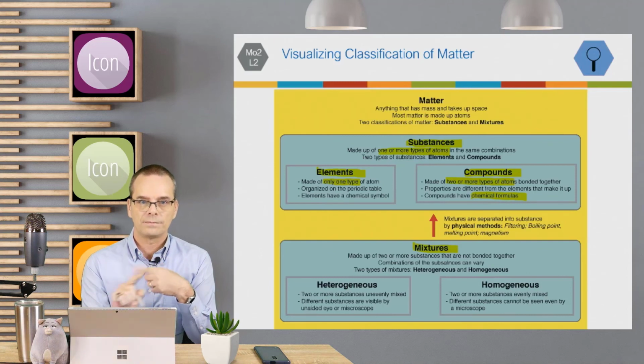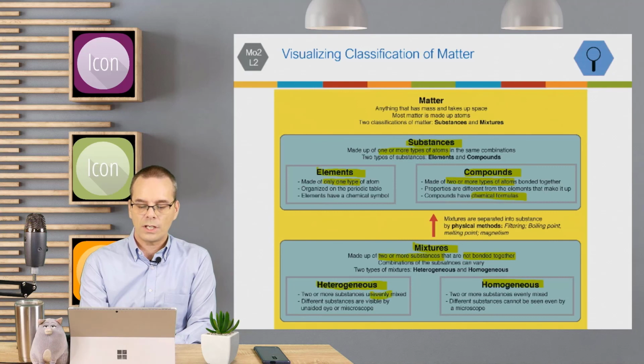Mixtures are made up of two or more substances, and they are not bonded together. The combination of the substances may vary, and you have two types, heterogeneous and homogeneous. Heterogeneous is unevenly mixed, homogeneous is evenly mixed.